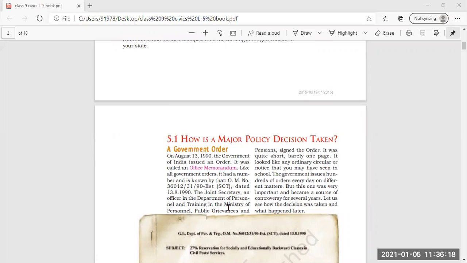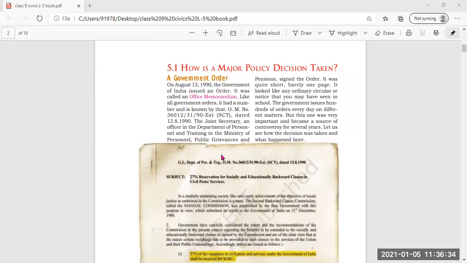1990. The Joint Secretary, an officer in the Department of Personnel and Training in the Ministry of Personnel, Public Grievances, means if any problem is there to the public, they can ask for the resolution of that. So Public Grievances and Pension signed the order. It was quite short. Now this, you can underline also.